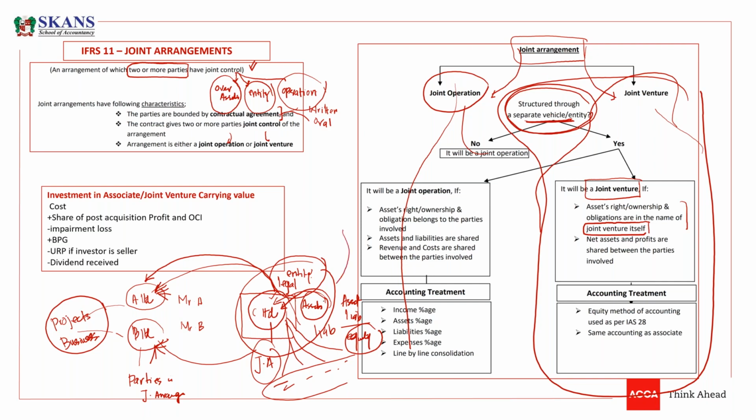And this company will earn a profit, and the share of profit will belong to A and B, as profits belong to owners. So the net assets and profits are shared between the parties involved. And we know the parties involved in my example are A and B. We call these parties joint venturers. And here, the parties involved we will call joint operators.